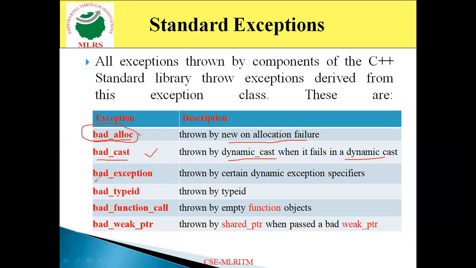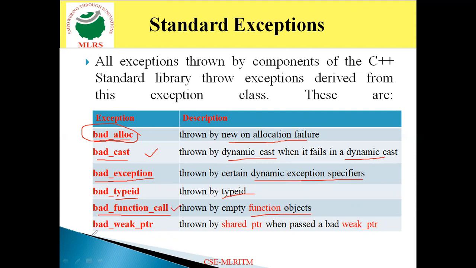And similarly, there is one more exception named bad_exception. This is the exception that is thrown by dynamic exception specifiers. And similarly, typeid: this is one more exception, bad_typeid, which is thrown by type identifiers. And similarly, there is one more exception named bad_function_call. This is the exception which is thrown by empty function objects. If it is a function, but that function doesn't contain any objects, then at that time this exception is thrown.